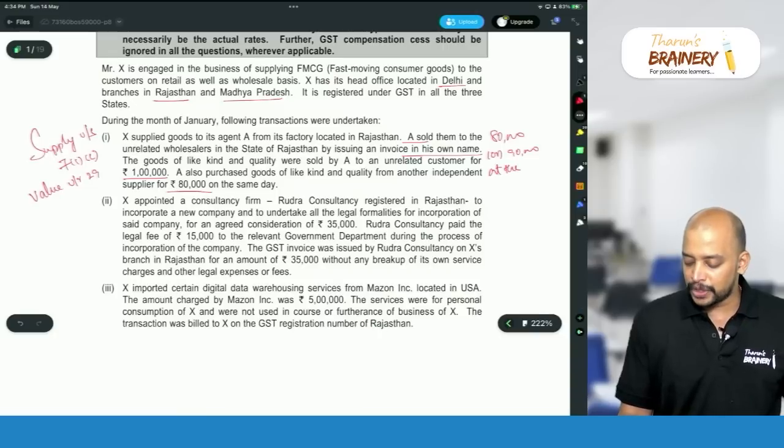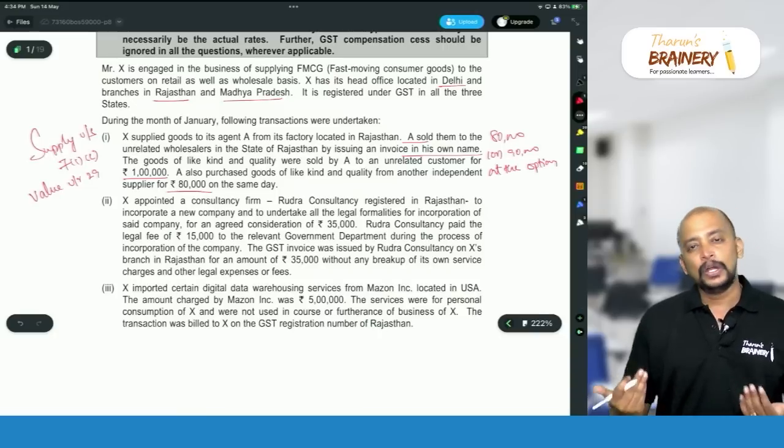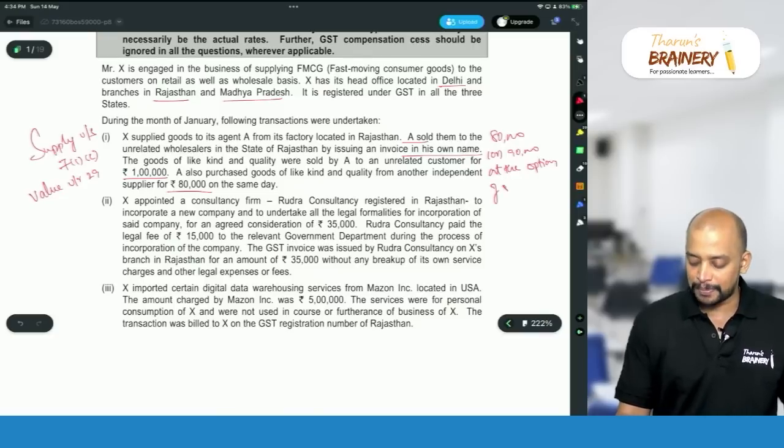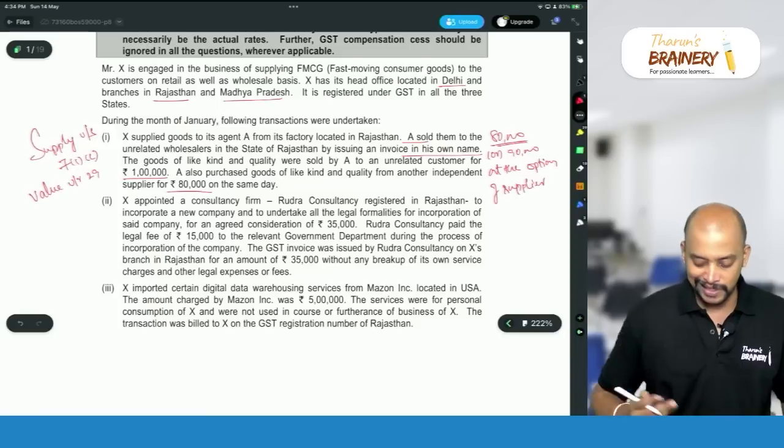At the option of supplier. So generally supplier will go for which option? Lower value option at the option of supplier. So therefore 80,000 will be taken as the value in this case.